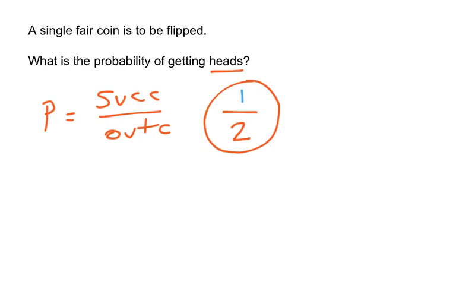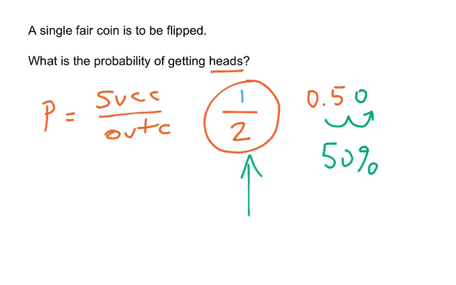That's this probability written as a fraction. I also mentioned that we could write this as a decimal. If we want to convert this to a decimal, we just divide 1 divided by 2, and we get 0.5. And if we wanted to write that as a percent, converting a decimal to a percent, I need to move the decimal point 2 places over, so that would drop a 0 here, and so this would be 50%. All of those are a way to express this probability. As a fraction, it's 1/2. As a decimal, it's 0.5, and as a percent, it is 50%.